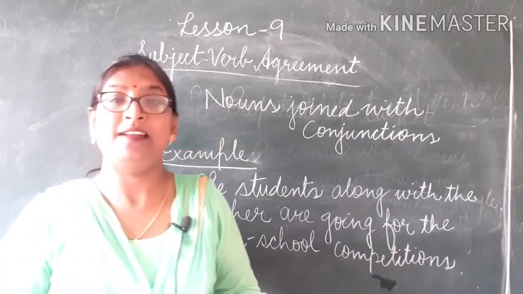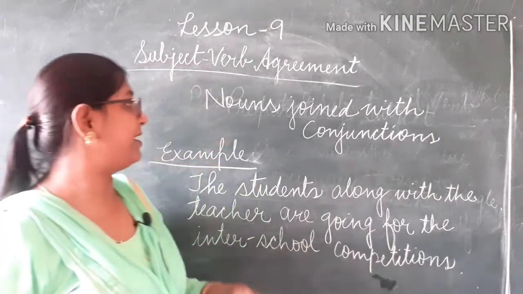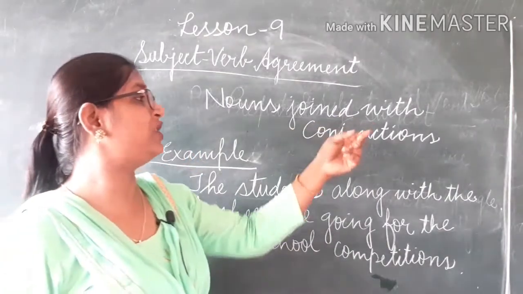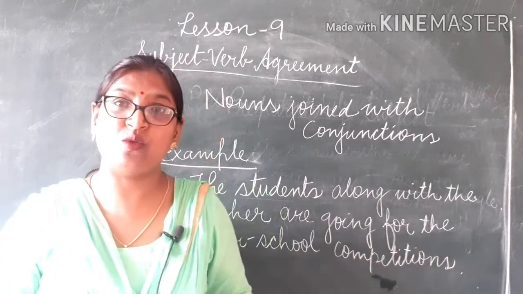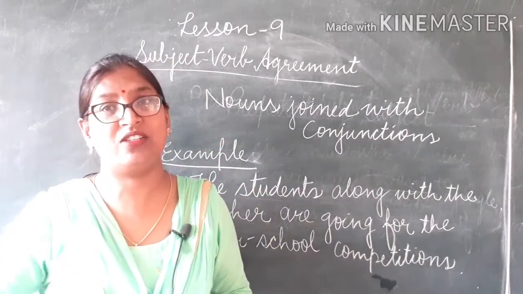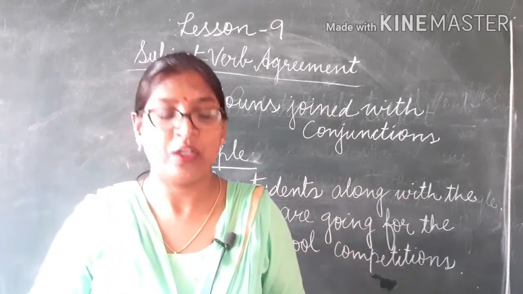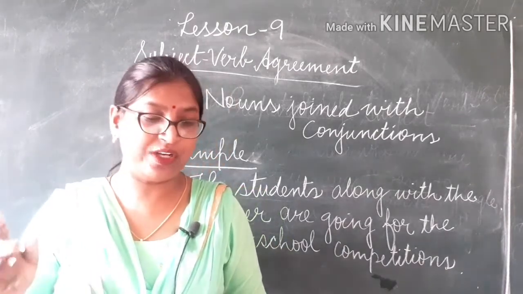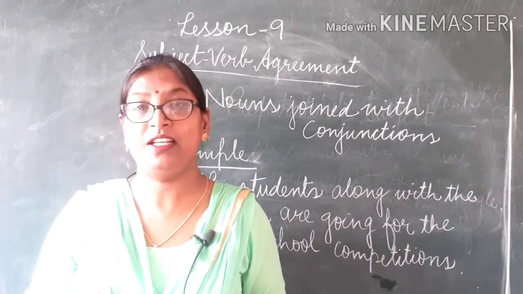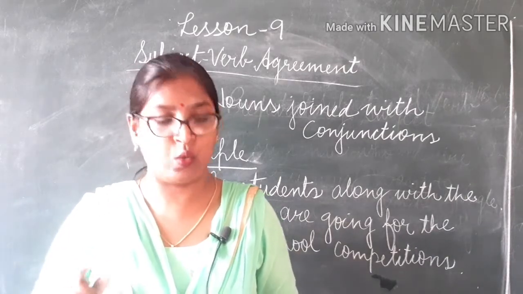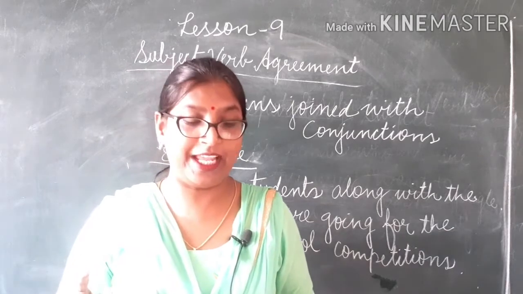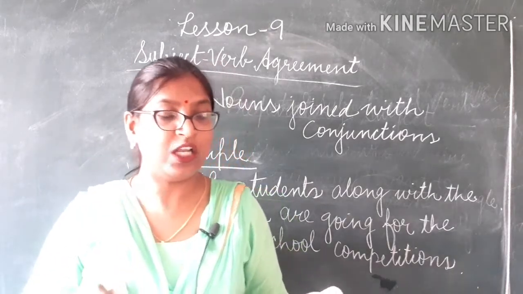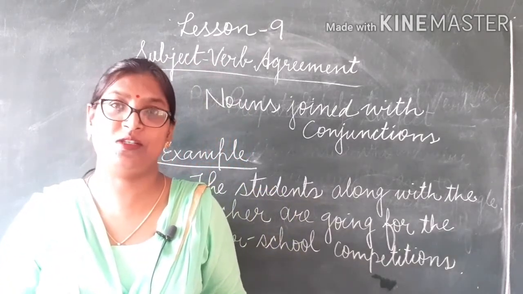Dear children, let us see another topic, that is nouns joined with conjunctions. When two nouns are joined with conjunctions, conjunctions means the joining words. If two nouns are joined with as well as, with, or along with, the verb agrees with the noun mentioned first.